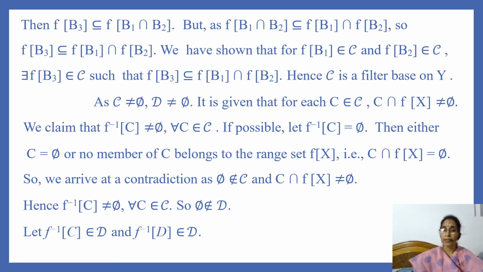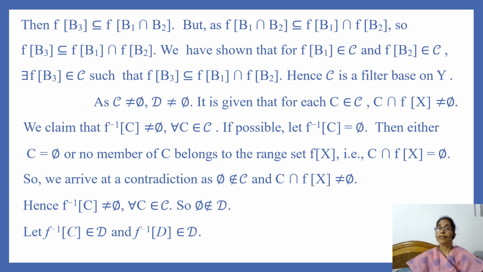Next, we have to show that if C is a filter base on Y, then D is a filter base on X. As C is a filter base, it is a non-empty collection of subsets of Y. So C is non-empty, then D is also non-empty because it contains inverse images of members of C. It is also given that for C belonging to C, C intersection F image of X is non-empty.